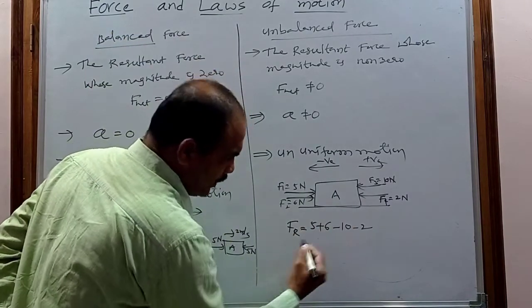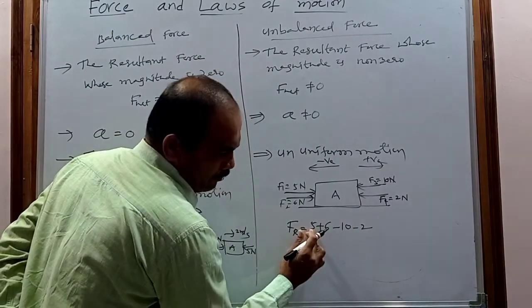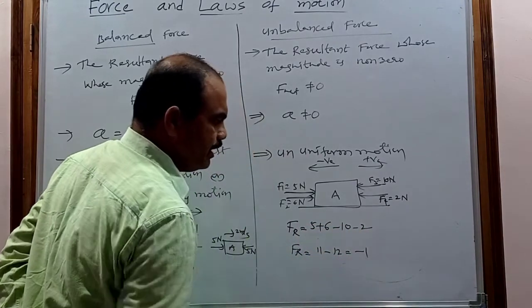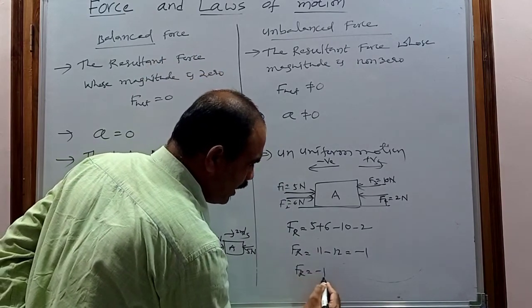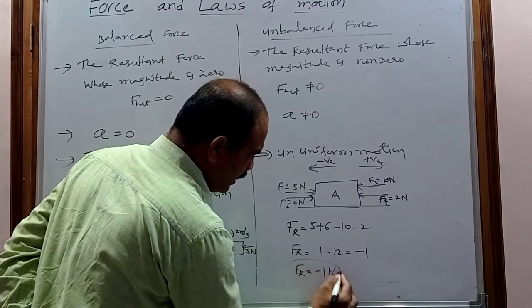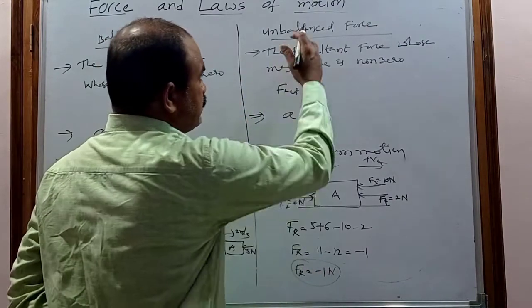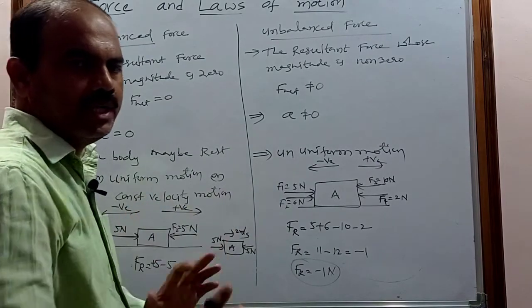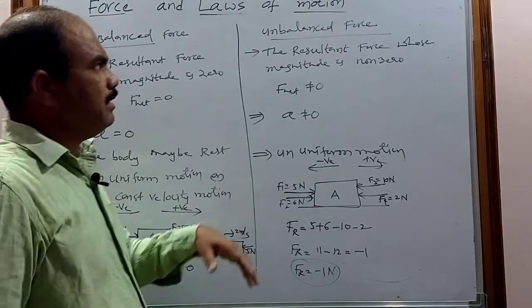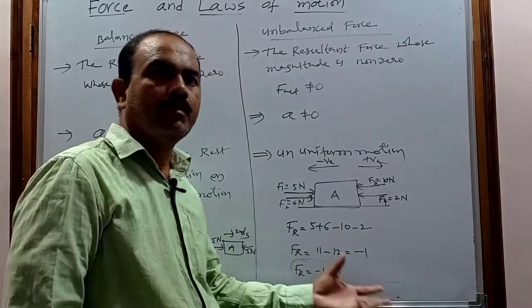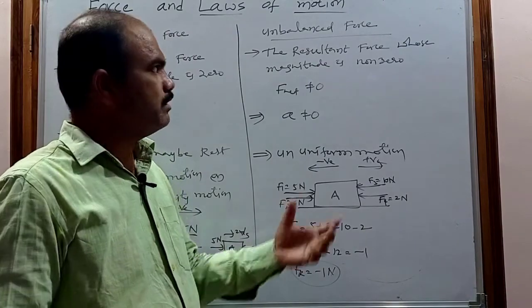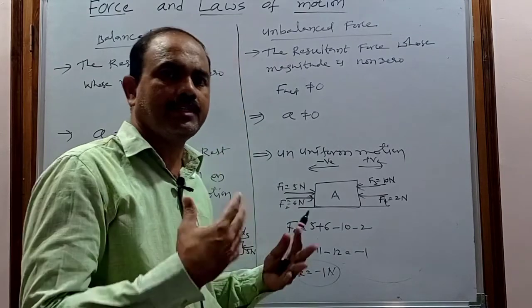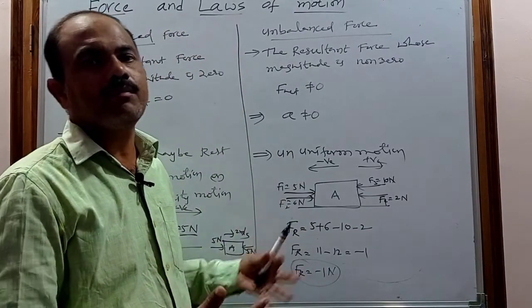If I add vectorially, what is the resultant force? Plus 5 plus 6 is 11, minus 10 minus 2 is minus 12. So the resultant force is minus 1 newton. That is why it is non-zero, so this force is called the unbalanced force. So this is about balanced force and unbalanced force. Because of the unbalanced force, the body will come into motion, remember. Because of this unbalanced force only, the direction can change as well as the speed can change.